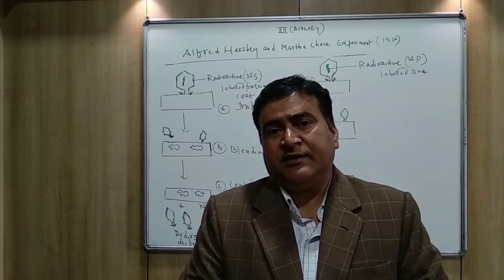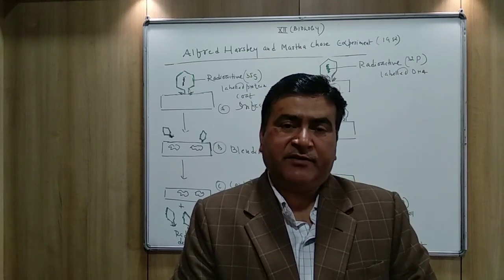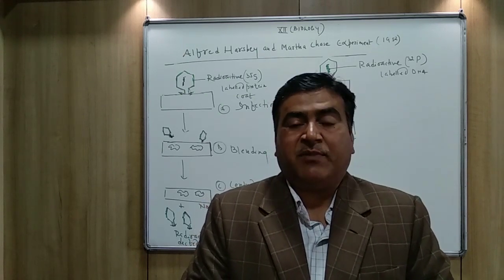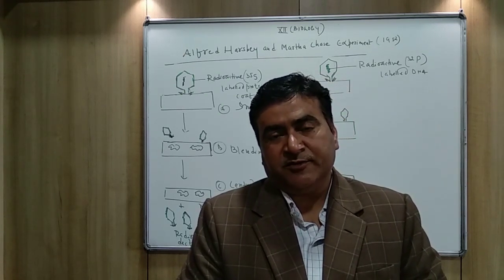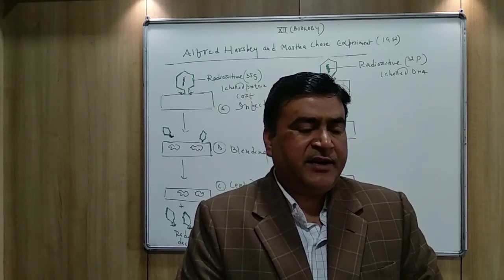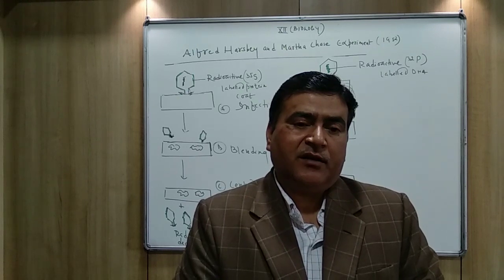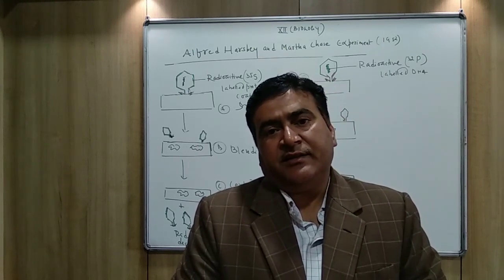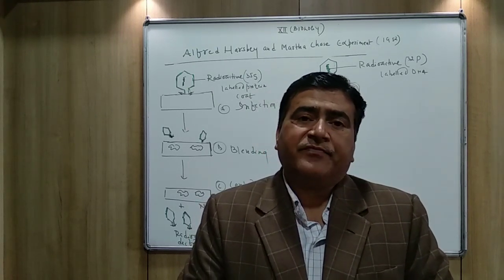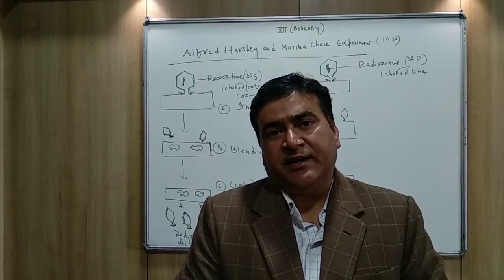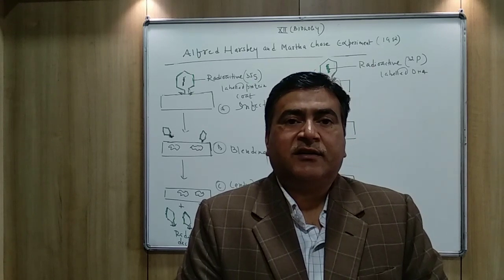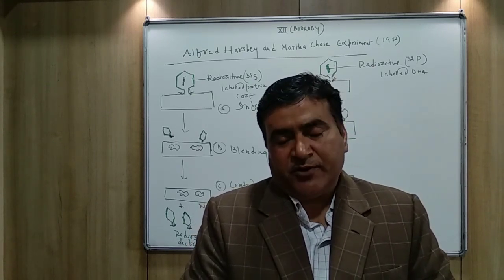In the previous lesson, we have already discussed the Griffith experiment, and we have also discussed the biochemical nature of the transforming principle. In the Griffith experiment, which was conducted in 1928, it was said that the genetic material is DNA. But still some of the scientists had the opinion that the genetic material is the protein.